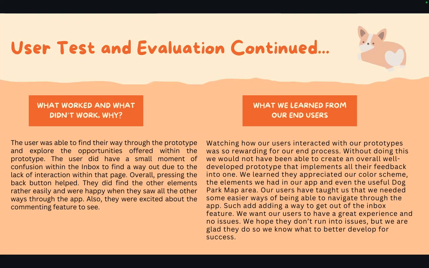What we learned from watching our end user interact with our prototype was very rewarding for our end process. Without doing so, we would not have been able to create an overall well-developed prototype. We learned that they appreciated our color scheme and the elements that we had in our app, especially the dog park map feature. Our user also taught us that we needed some easier ways of navigating through the app, such as a back feature for exiting out of certain pages. So we took that into account when creating our final prototype.